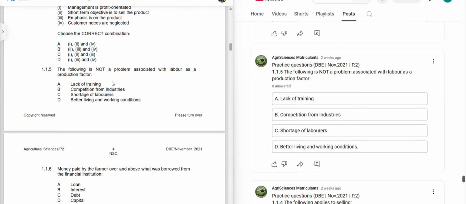Because the skills that were needed back then, let's say in 2015, in 2025, I think they are no longer relevant. So if you want to keep your existing employees in the farming enterprise or in the organization, you need to constantly train them so that they can keep up with the relevant skills that are needed in organizations nowadays, so that their skills are not outdated, so that they don't feel like they are no longer needed